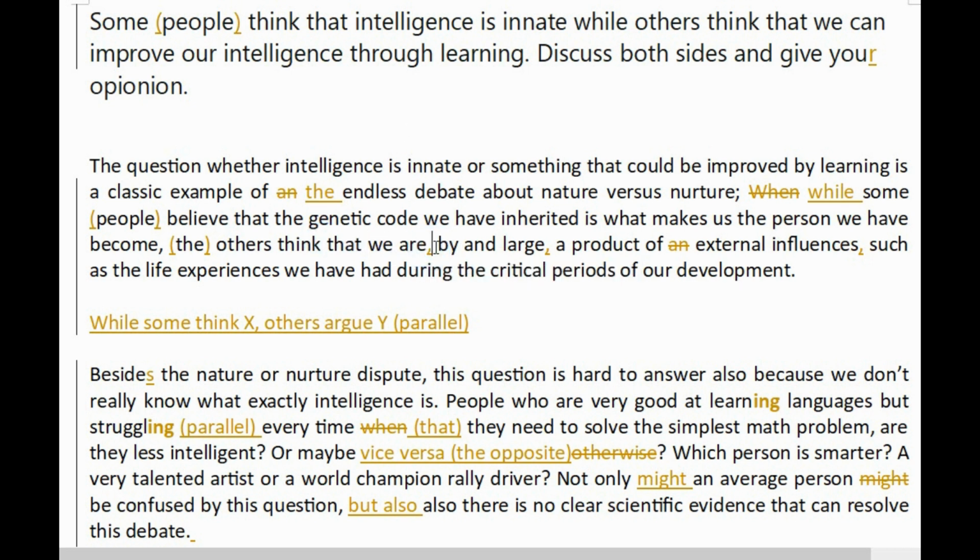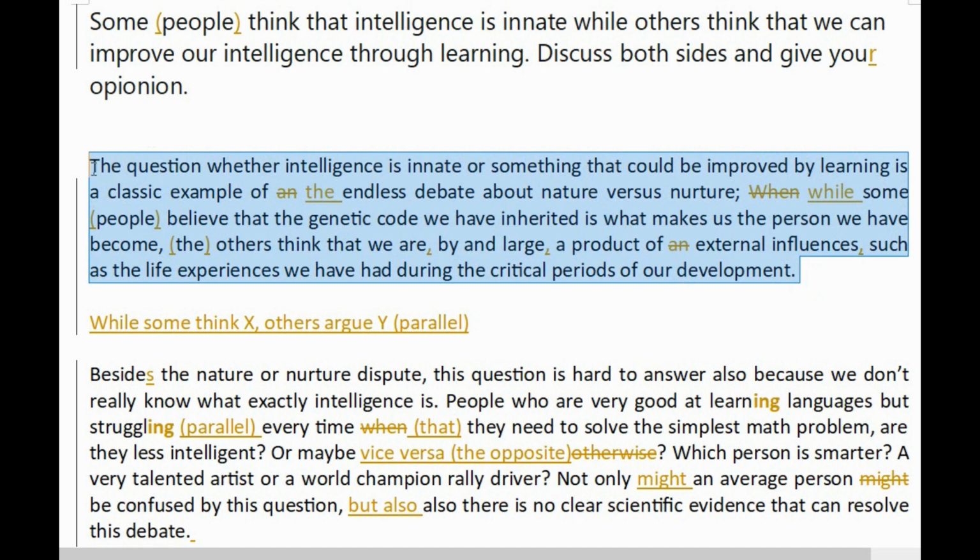And then I have put commas around the by and large. For me, that's an interrupting prepositional phrase, and it's adverbial, certainly, but it's kind of an interruption in this, we are a product, and you're separating the verb from the subject complement, and it sounds like a big interruption to me, and so I would certainly use a break. I'd use commas. That we are, by and large, a product of external influences. You can't have an "and" before influences. I think that's all clear. Comma, such as the life experiences we have had during the critical periods of our development. That's good. It's a very good start again.